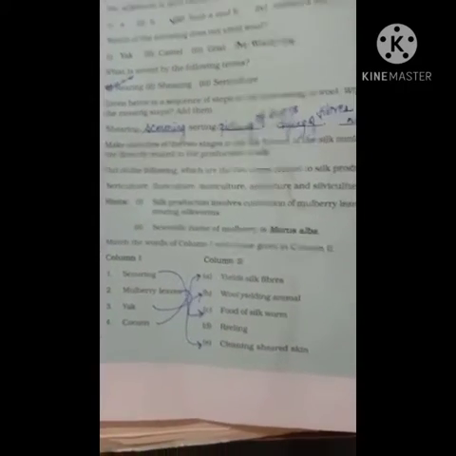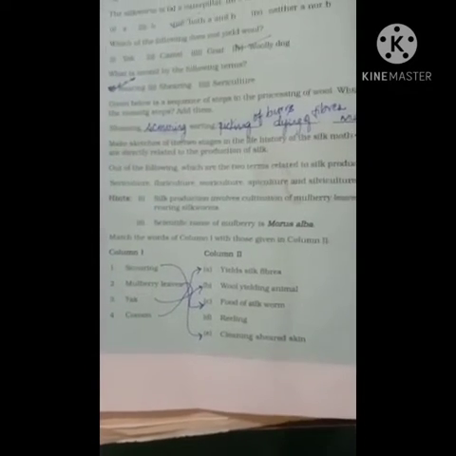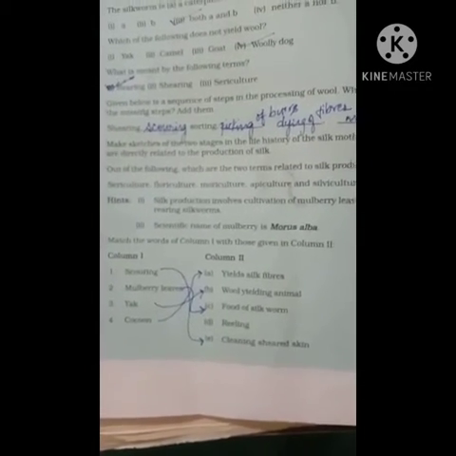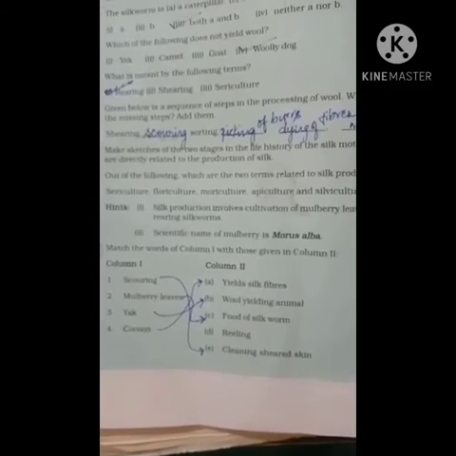So children, practice these questions twice in your homework. Each and every question which I have discussed, look into your textbook, write the answers in your textbook one time, and the same thing you practice in your homework.